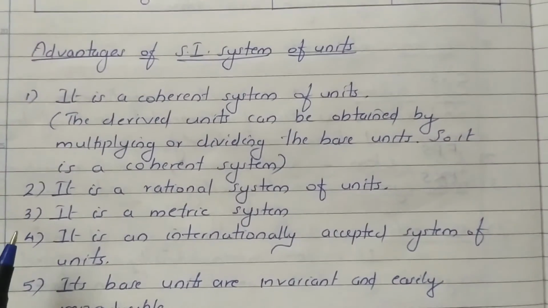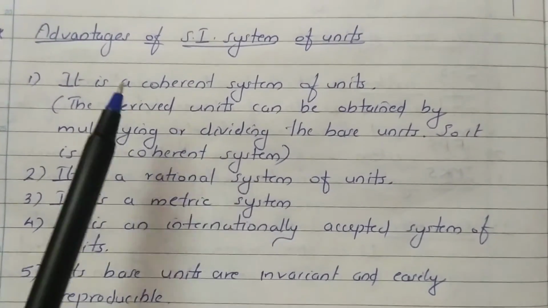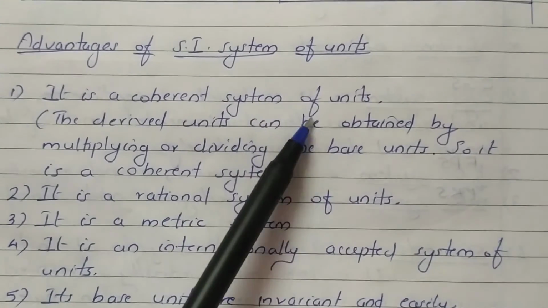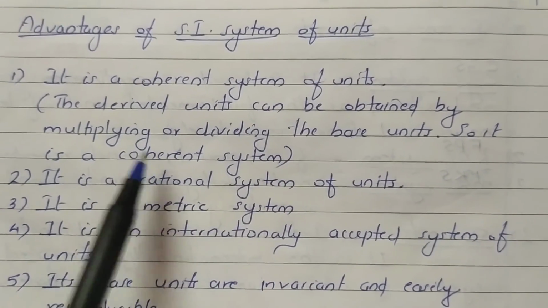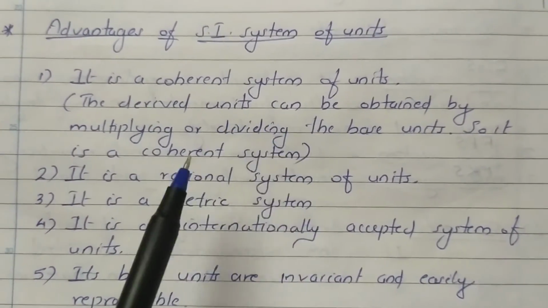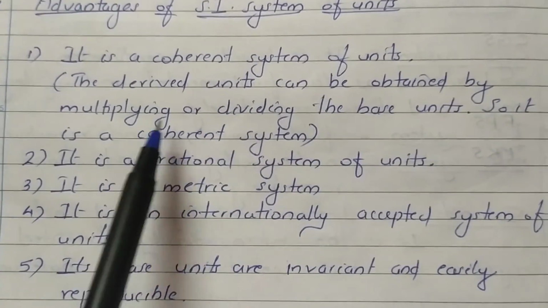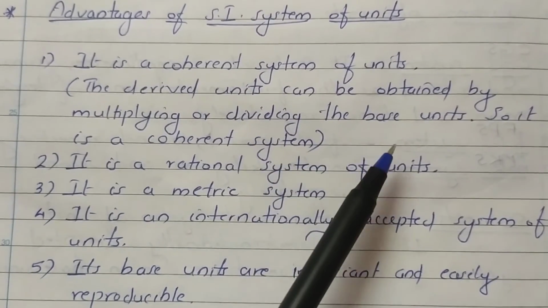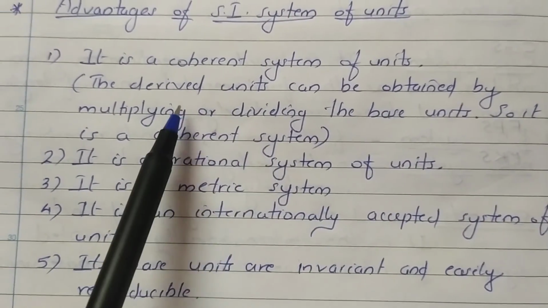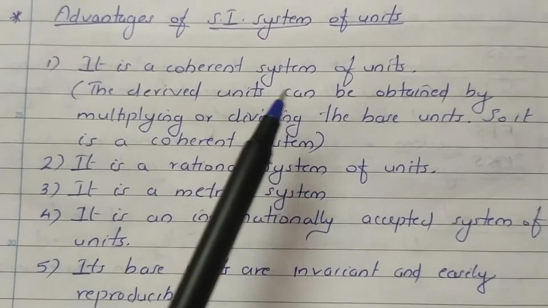Advantages of SI system of units. It is a coherent system of units. Why are we saying the SI system is a coherent system? The derived units can be obtained by multiplying or dividing the base units. So we can call this a coherent system of units.